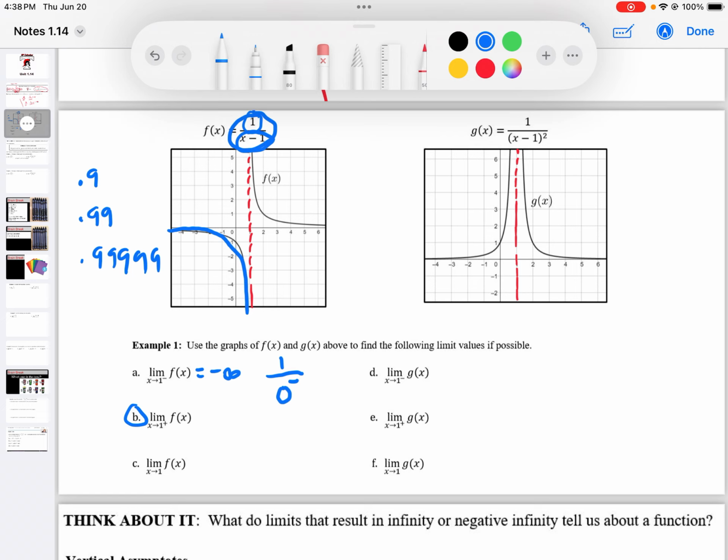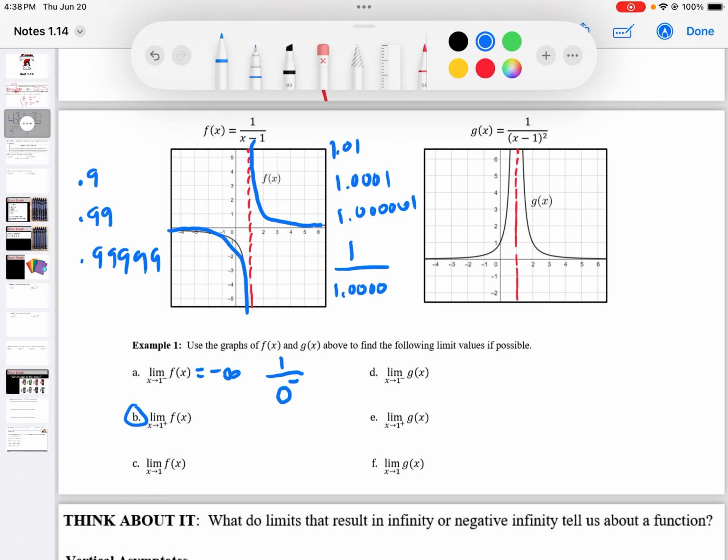If I want to find the limit of f of x in part b, as x approaches 1 from the right, I can see on my graph that it's getting huge, because I'm plugging in numbers really close to 1 but just to the right of 1 on the number line, like 1.01 or 1.0001, or 1 point a whole bunch of zeros, then 1.